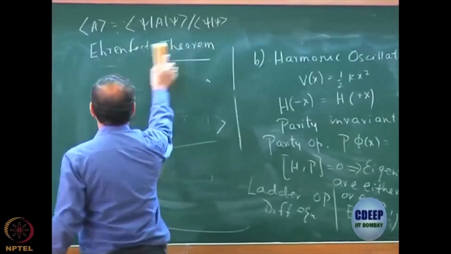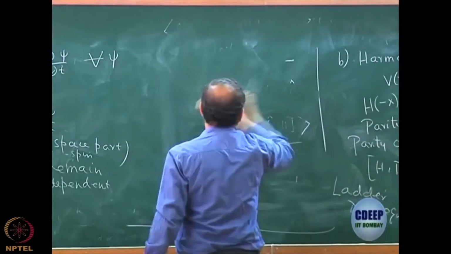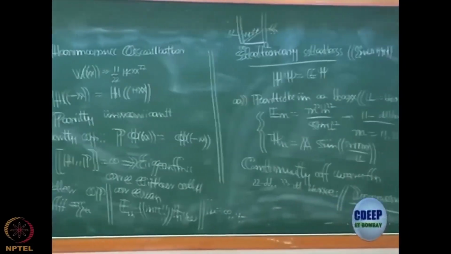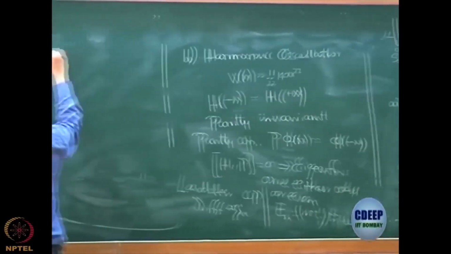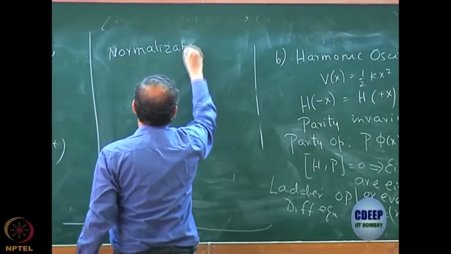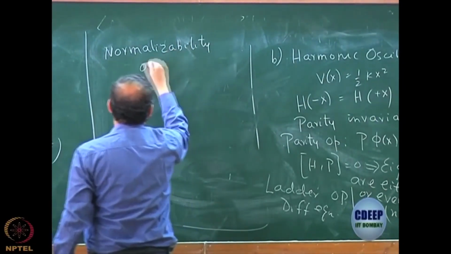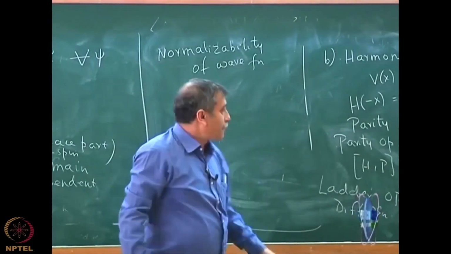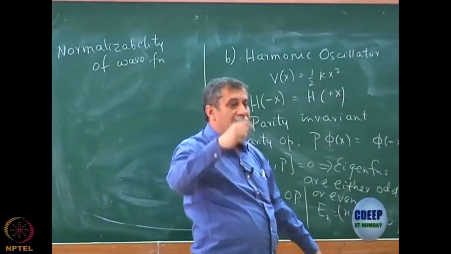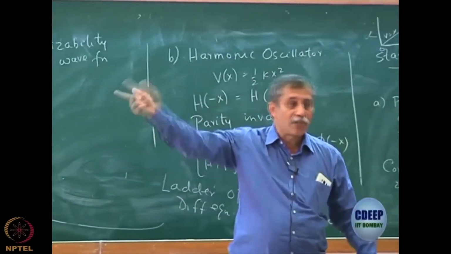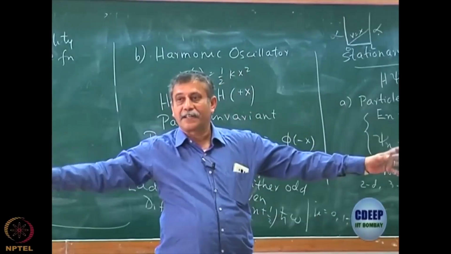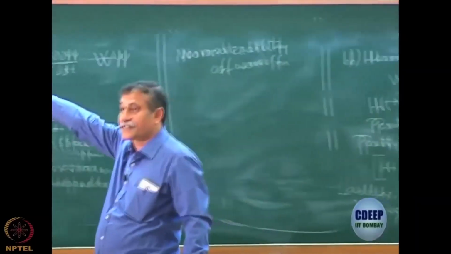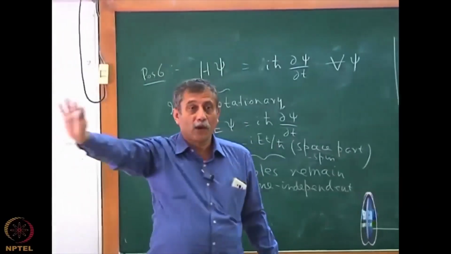All right. Further, in trying to solve this differential equation, we brought in an important concept, and that is called normalizability. If you remember, the wave function must be normalizable. Just like we said continuity of the wave function, we said normalizability of the wave function. That was another important consideration. That is the reason we had pre-multiplied by a factor exponential minus alpha x square by 2, because that ensures that at x equal to plus infinity and minus infinity, it will make it 0. Remember, any wave function, if it does not die at large x, is not normalizable. I hope all of you understand this.